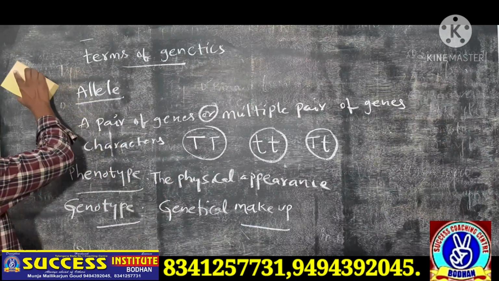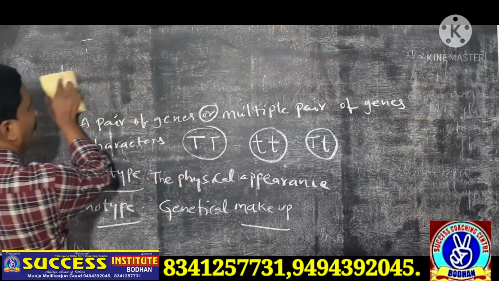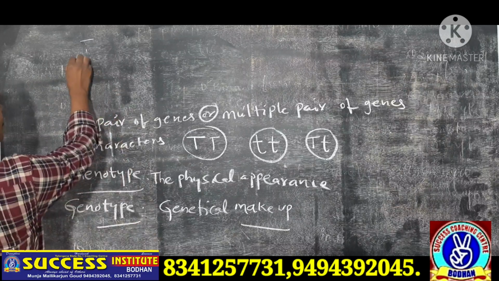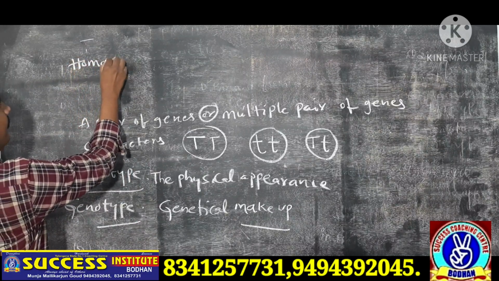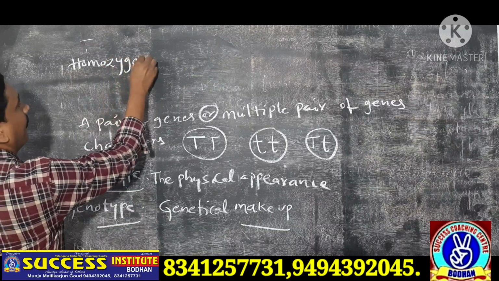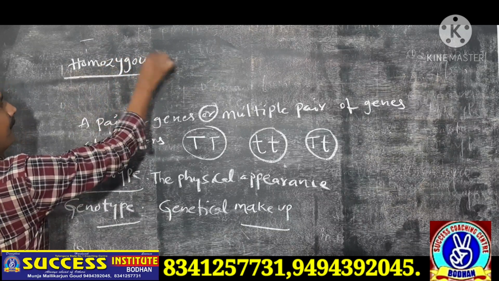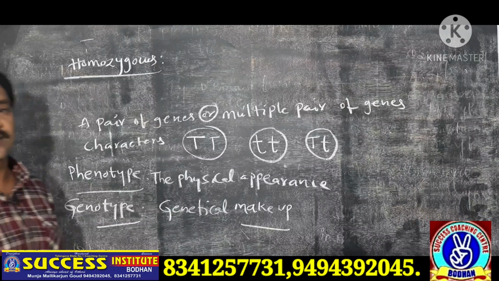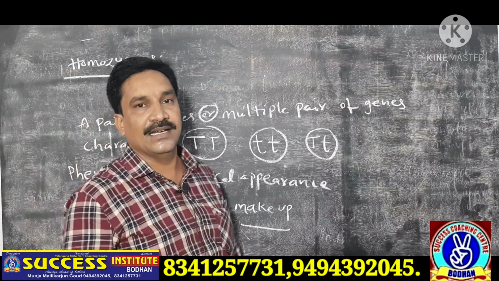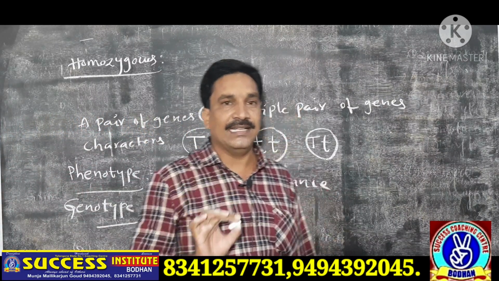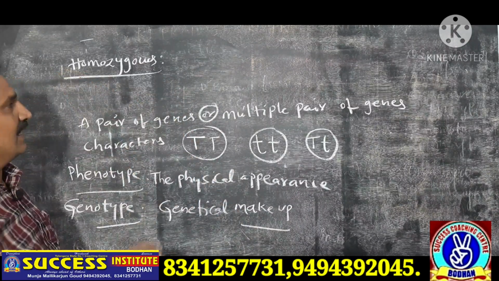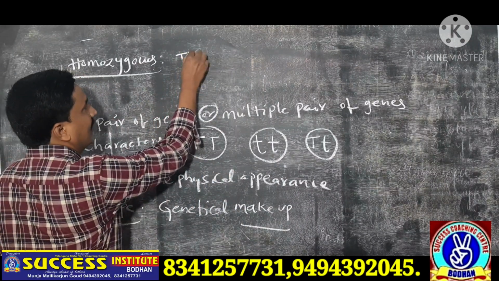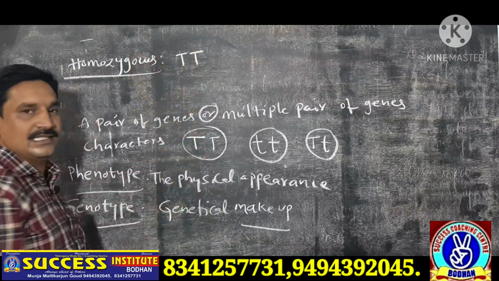Okay, next one is homozygous. Homo means similar. Similar characters are called homozygous. For example, capital D, capital D, both are similar alleles.